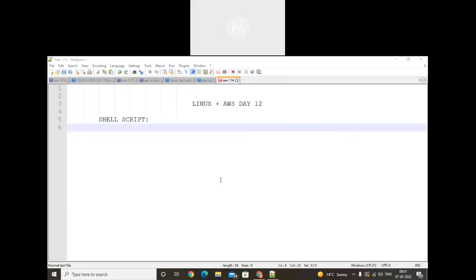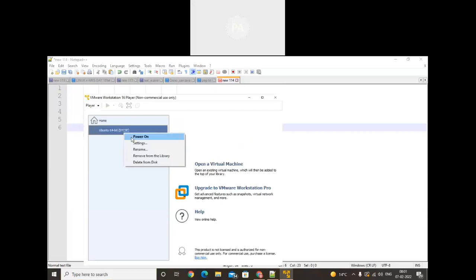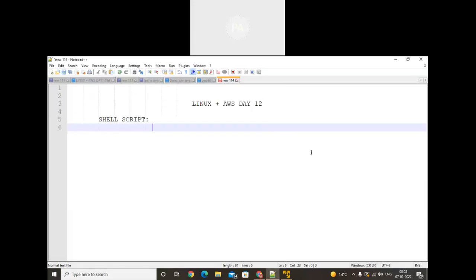I will start my VMware because we need to do the practicals of shell scripting. Now the Linux VM will open. Till now we'll discuss the definition. A shell is a command line interpreter that interprets the commands and instructs the OS to perform the necessary tasks.